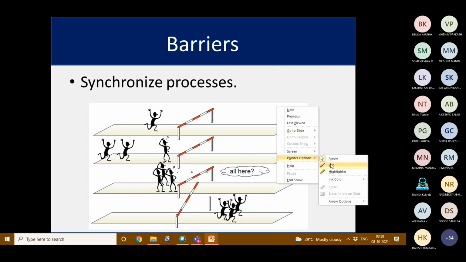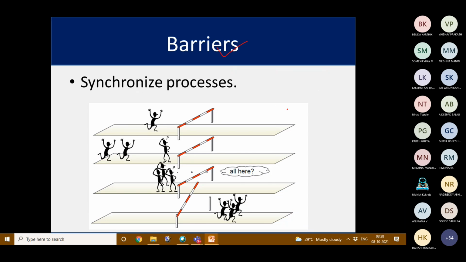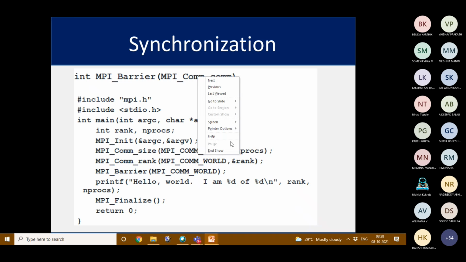Then for synchronization, we will be using barriers. The function is int MPI_Barrier. We can use MPI barrier, and then we need to pass the communicator here.